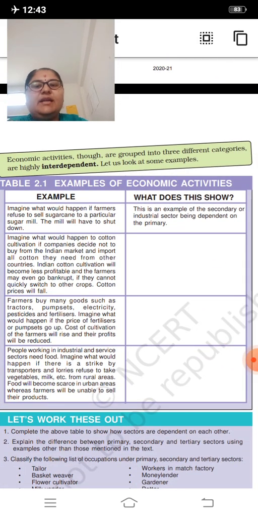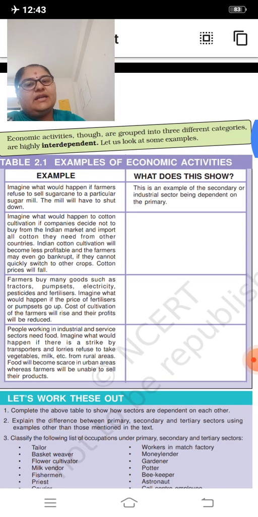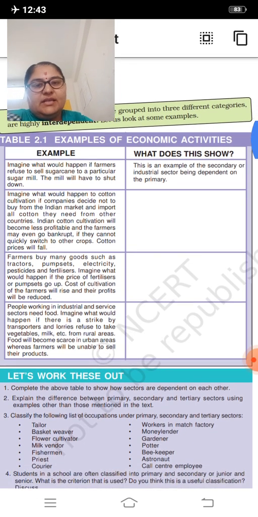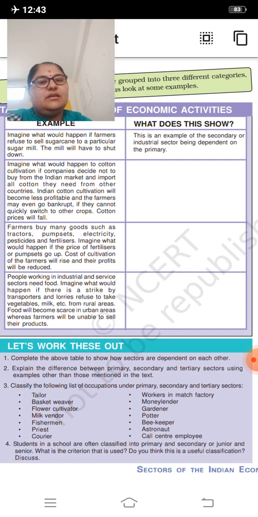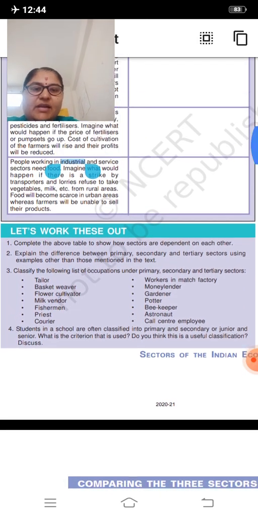You can see in table 2.21 there are the examples of economic activities. So please work out this activity. It is very interesting. You will find more interest to work out this activity. Please read the activity and work it out and bring this textbook to me for corrections. Here the activity is there.